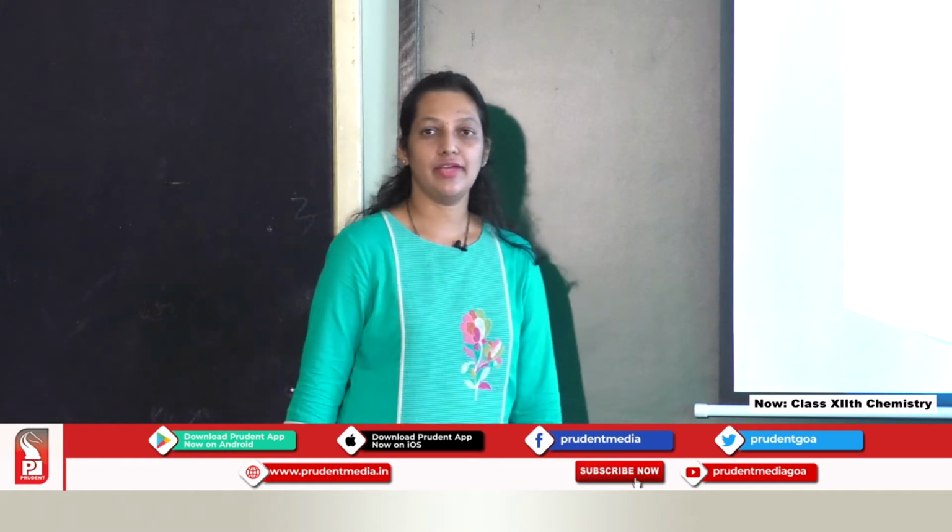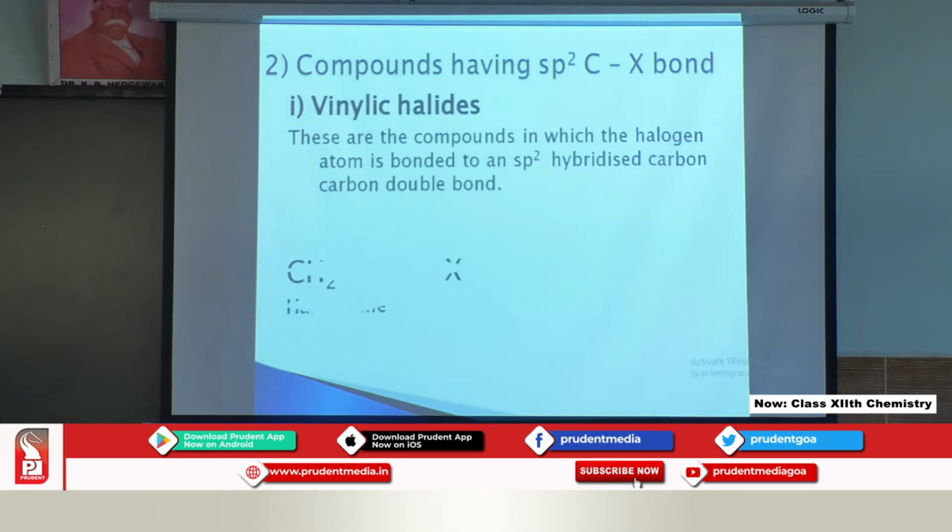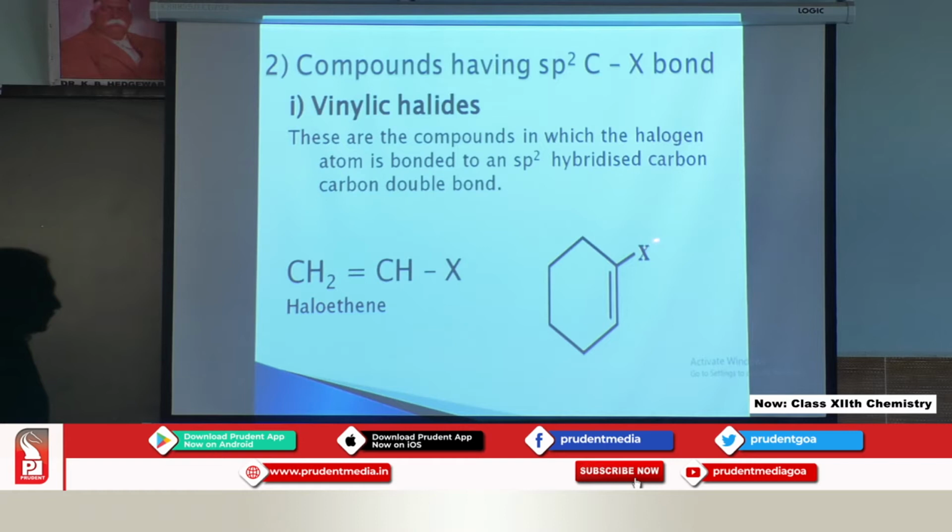Second one is compounds having sp2 carbon-halogen bond. Under that, the first one is the vinylic halide. These are the compounds in which the halogen atom is attached to an sp2 hybridized carbon of a double bond. So, this is our sp2 hybridized carbon. The halogen atom will be directly attached to the carbon to which the double bond is present. Another example, same way, the halogen is attached to the carbon. This carbon is sp2 hybridized because it contains the double bond.